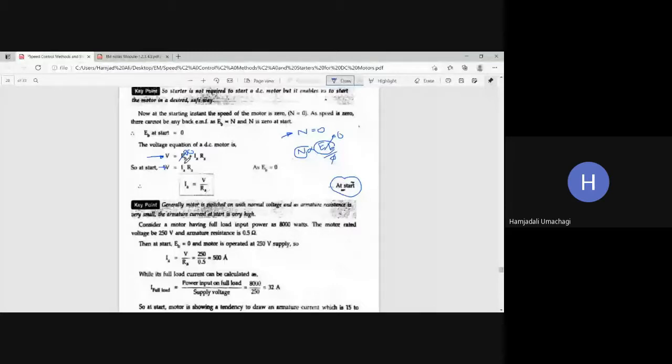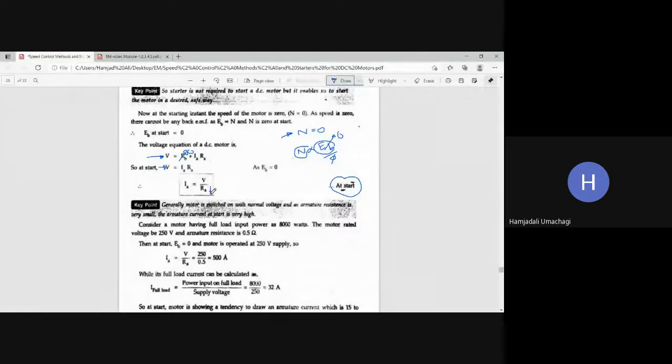Why is EB zero? Because the speed of the motor is zero at the time of starting.